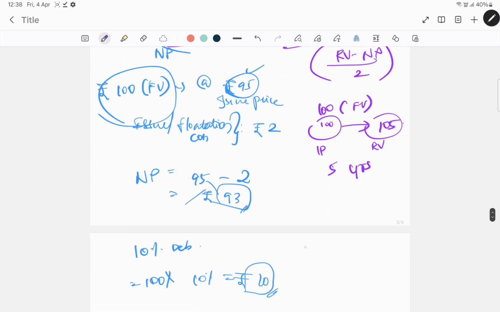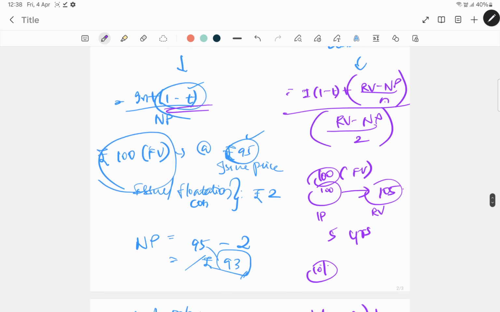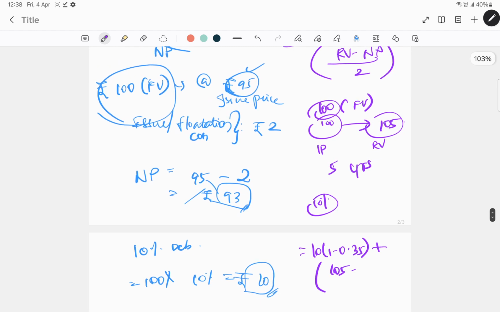So in this case, how do you calculate KD? It's nothing but interest, same 10%. So 100 into 10% will be 10 into 1 minus T. Let's say for example tax rate is 35%. Plus redeemable value is 105 minus your net proceeds. Net proceeds at the time of issue is 100, since we have issued the same at par value, face value only. Divided by, see this interest that we have included, right? Interest into 1 minus T.